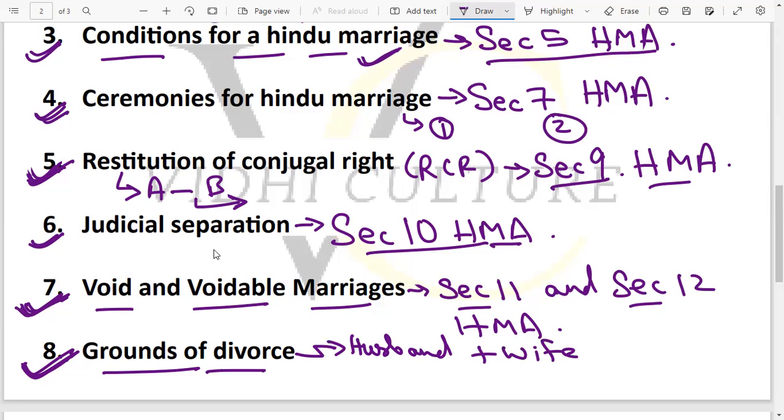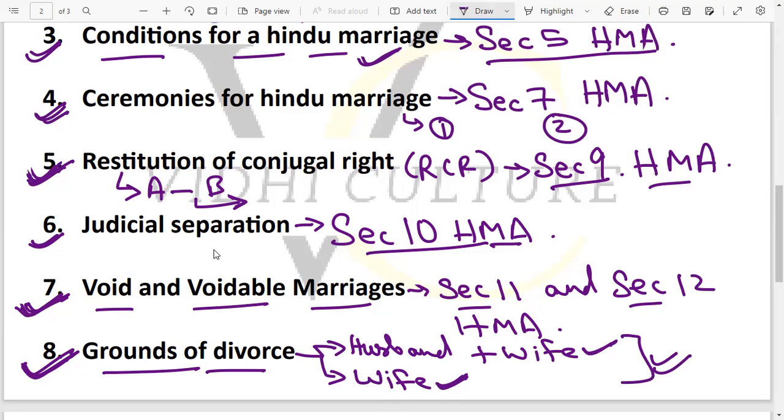There are certain grounds which are common for both, and there are certain grounds which are only given to the wife. So you must know what are these different grounds of the divorce which are common to both and which are exclusive to the wife. So it is very very very important to be studied.